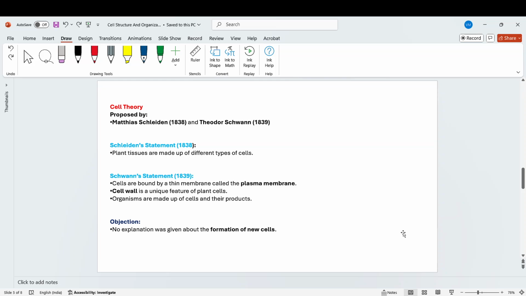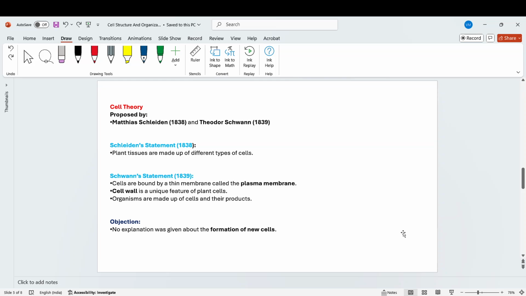He studied all types of plants and stated that all plants or plant tissues are made up of different types of cells. Then Theodor Schwann, a zoologist, studied all types of animals and also studied plants. He said that cells are bound by a thin membrane called the plasma membrane.